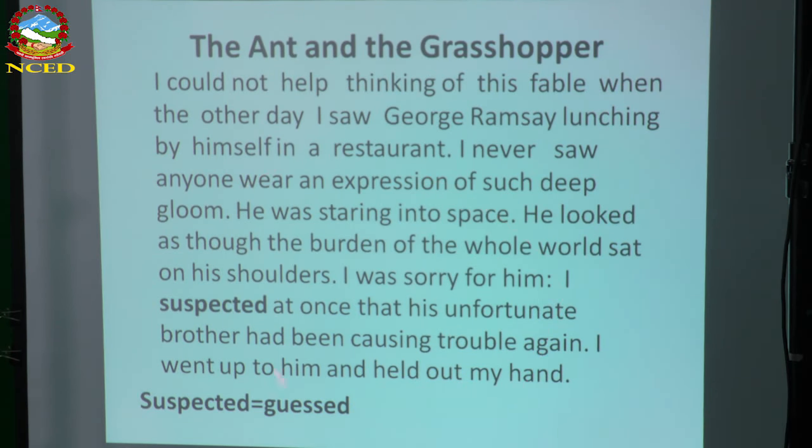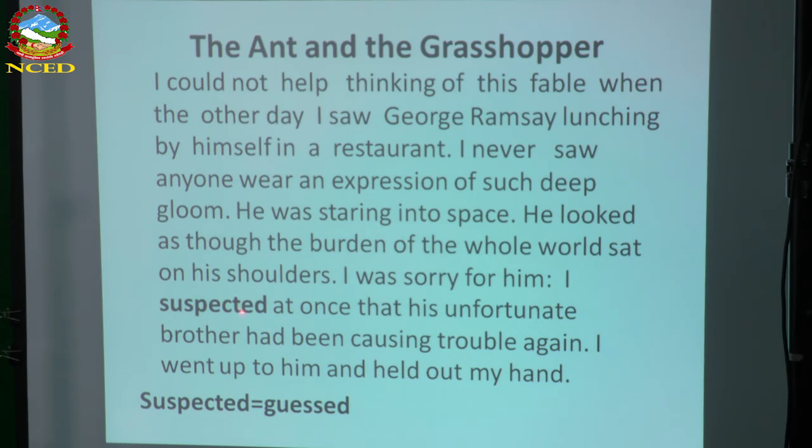Now, from the very first paragraph, we have to understand that there is one character, George Ramsay. He is very sad. He is having lunch in a restaurant. At that time, he looked very unhappy, in deep gloom. He was looking into space, looking into the sky, and it seemed that he had the burden of his life.